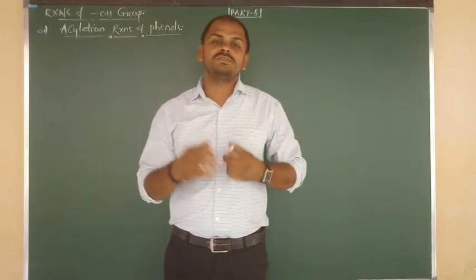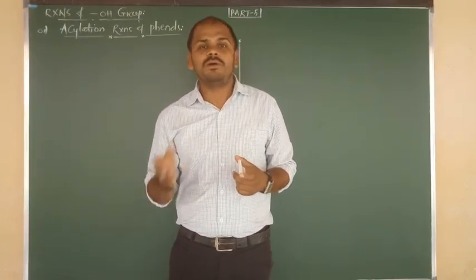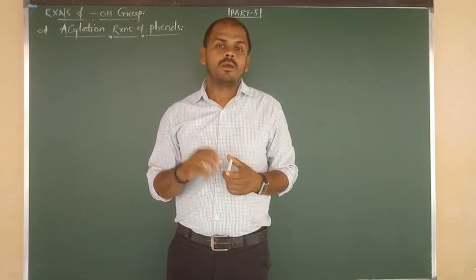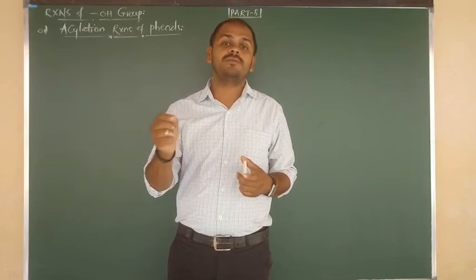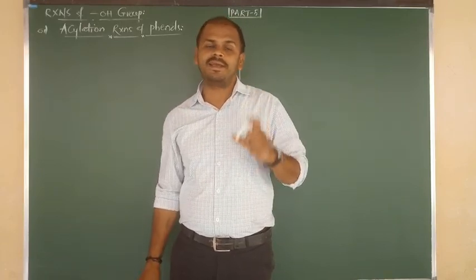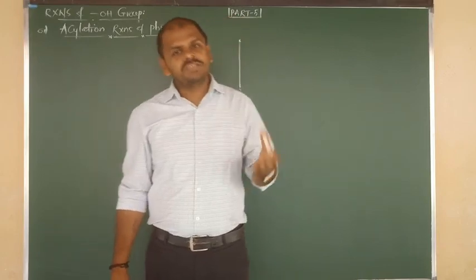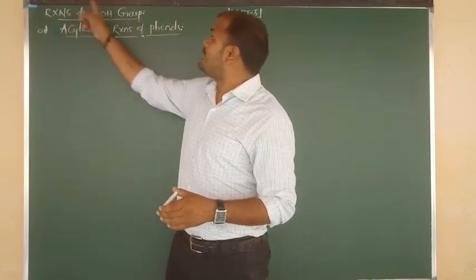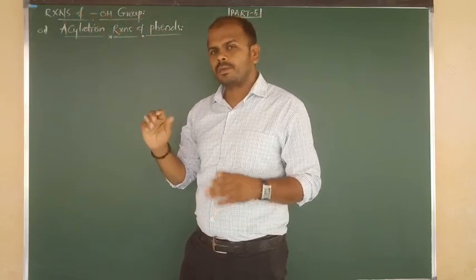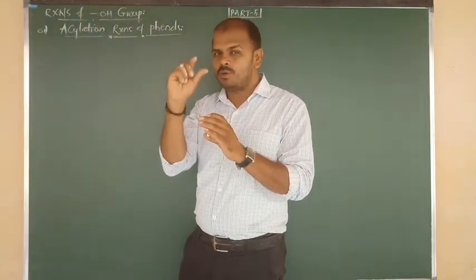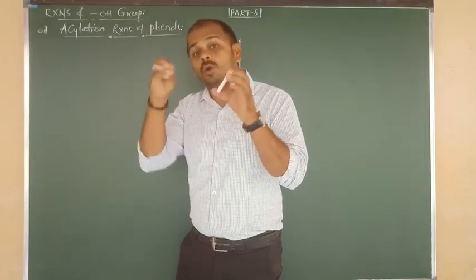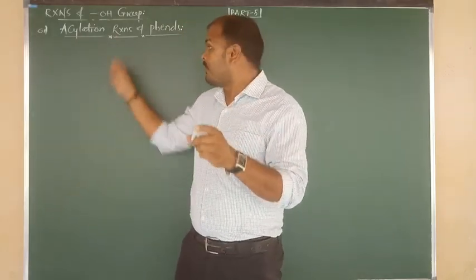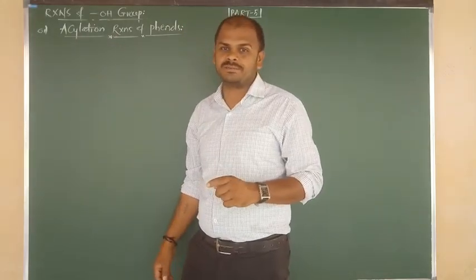So in the last class we have seen about the acidic nature of phenols, a very important topic. Once again, go through the video class and refer to your fair notebook. Don't neglect it. Now, the next property from the chemical properties of phenols is the reactions of the OH group. In phenol, benzene is bonded to OH. Now, how is that OH responsible for various types of chemical reactions?